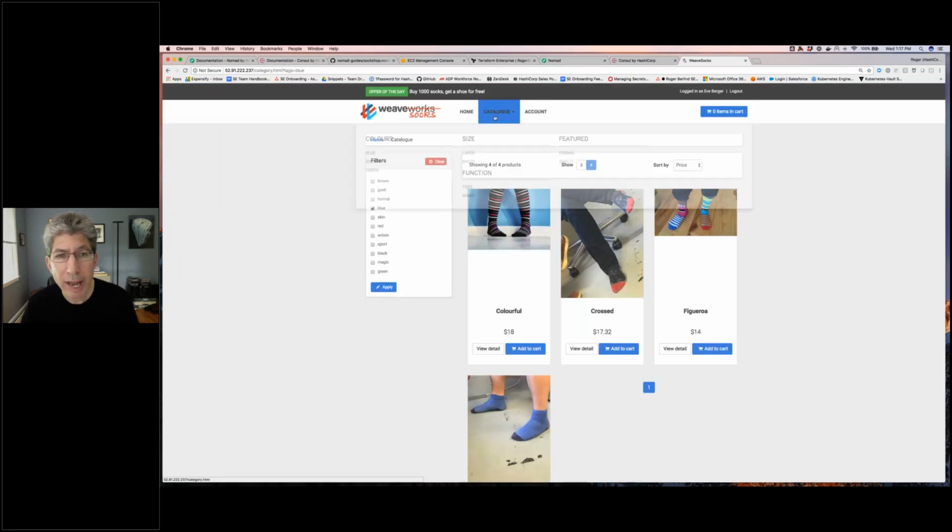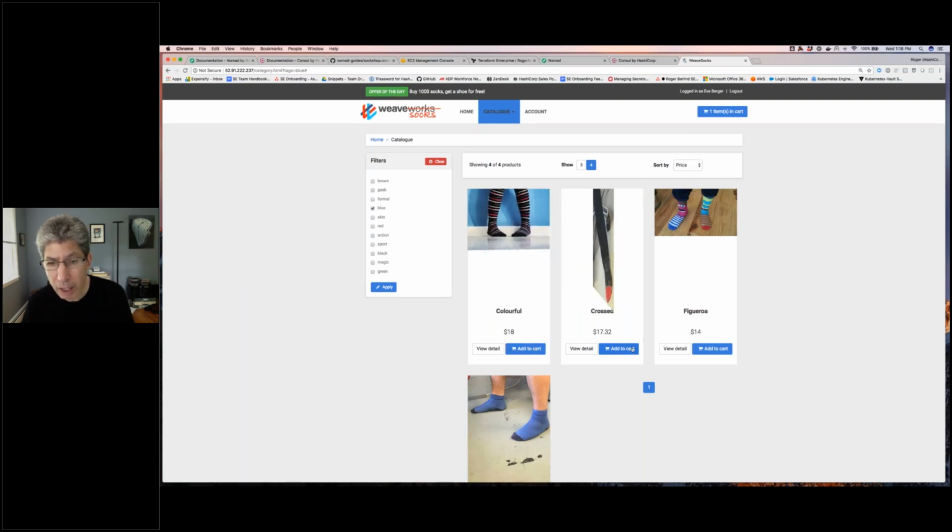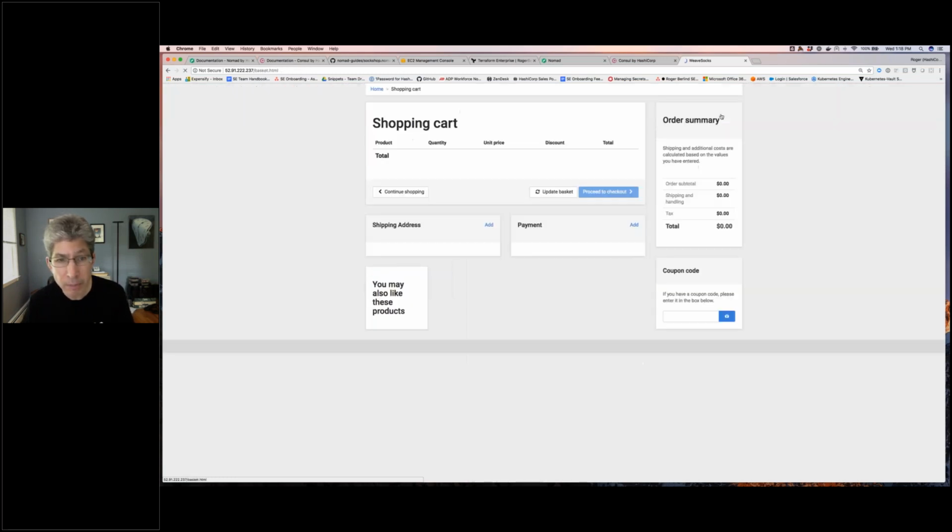Here we go. I've just gone into the catalog. Notice every time I do anything here, I'm using the front end microservice, as you remember from the diagram. But when I log in, I'm also interacting with the user service and the user database. When I go to the catalog, I'm interacting with the catalog service and the catalog database. When I add something into a shopping cart, like I just did, I'm interacting with the cart service and also the cart database, right?